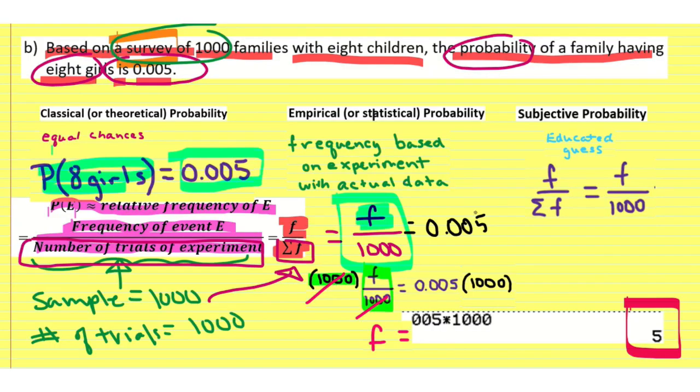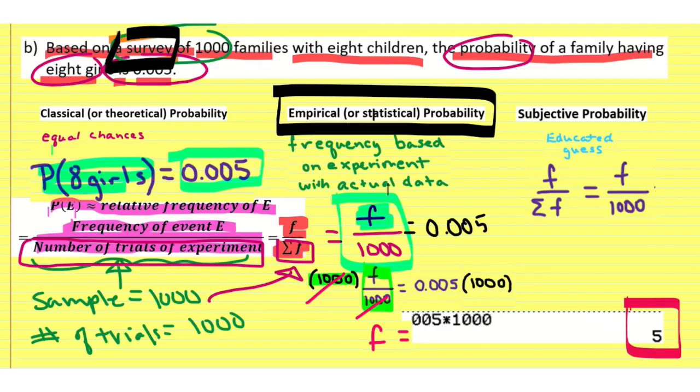So the question was basically they just wanted us to find out whether we were using classical, empirical, or subjective, and this one was a survey. So the answer to the question is definitely empirical or statistical probability because it was using actual data, but we were able to take it even further and figure out how many families actually have 8 girls out of 8 children.